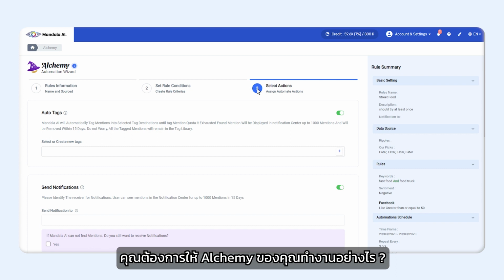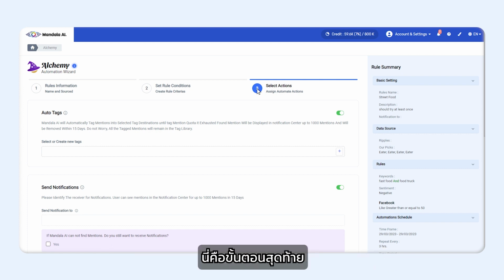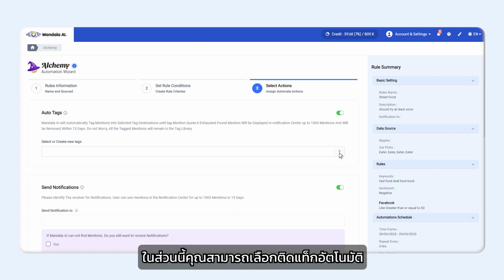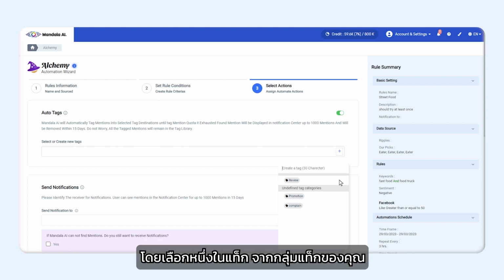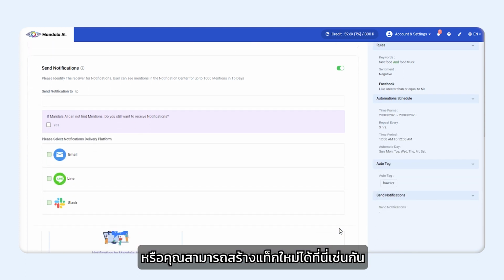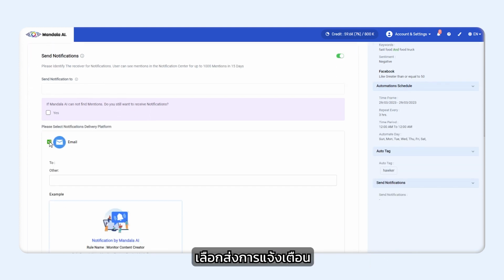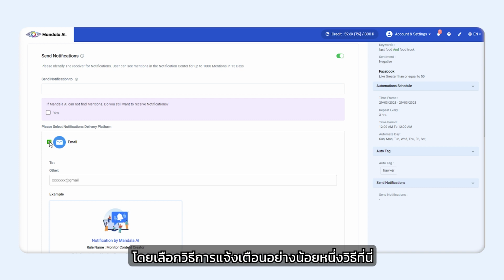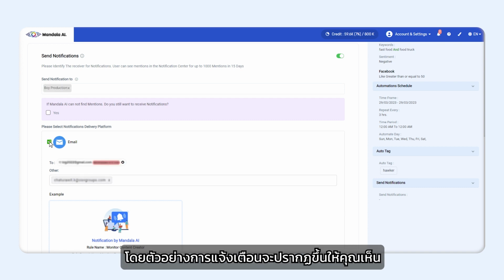What action would you like your Alchemy to take? That's the final step. Here you select auto tags by picking one of your tags from your tag groups, or you can create a new tag here as well. Select a notification by choosing one or more of the notification methods here. A sample notification will be shown for you.